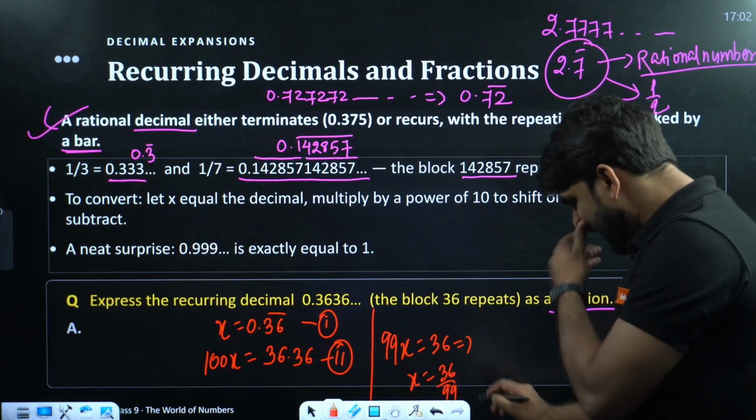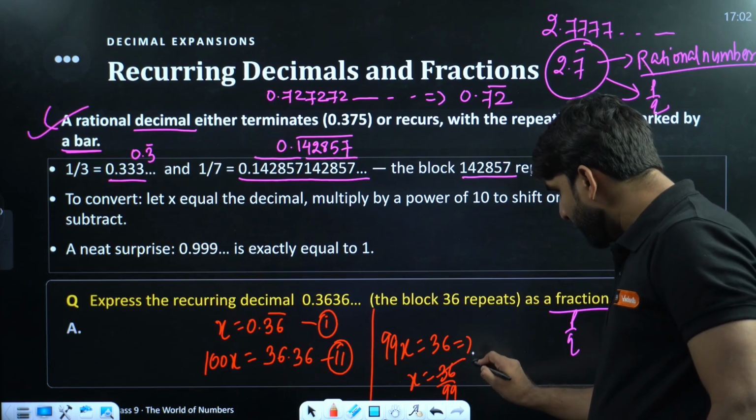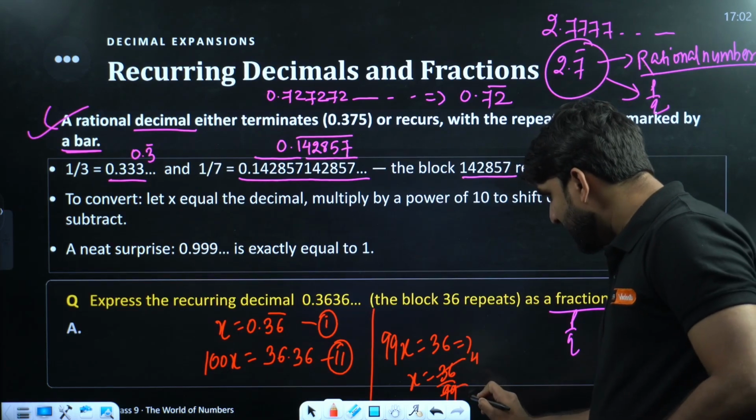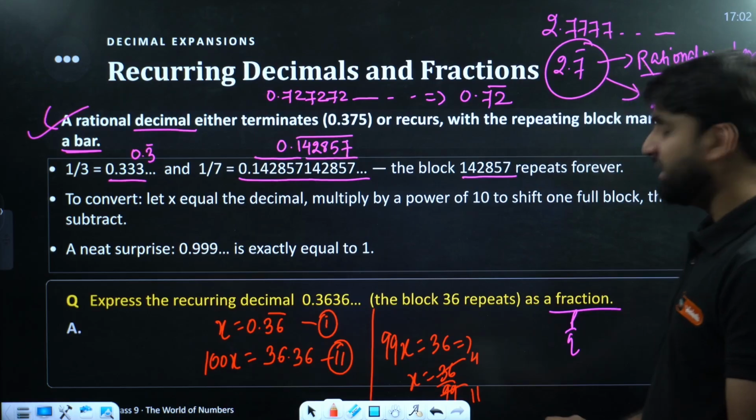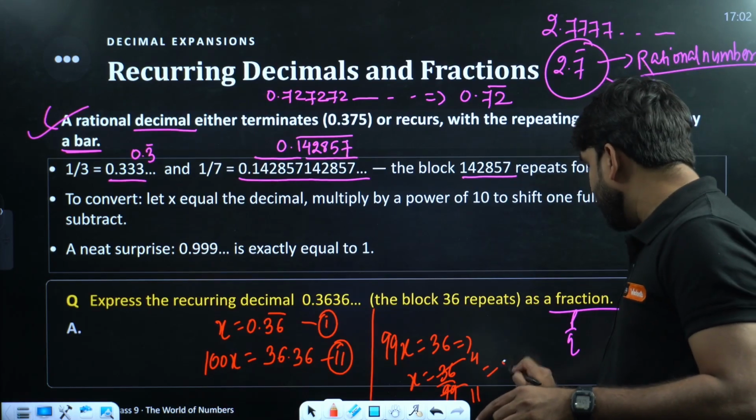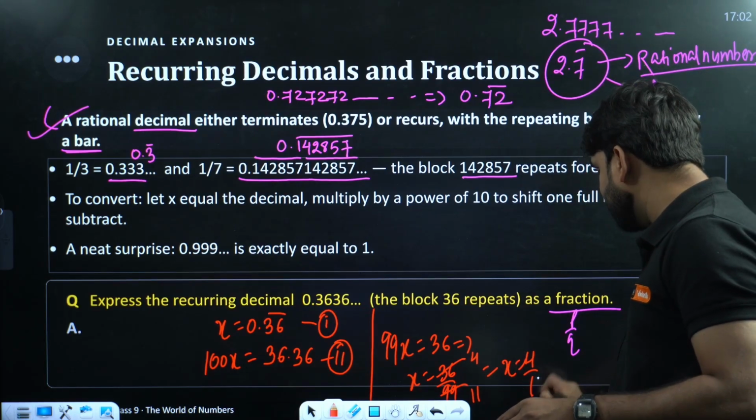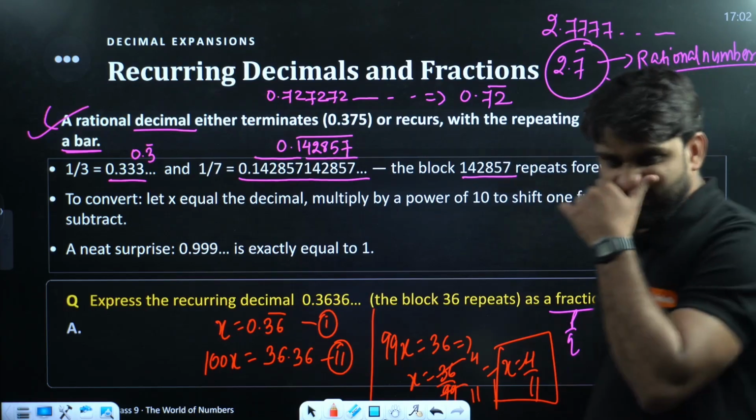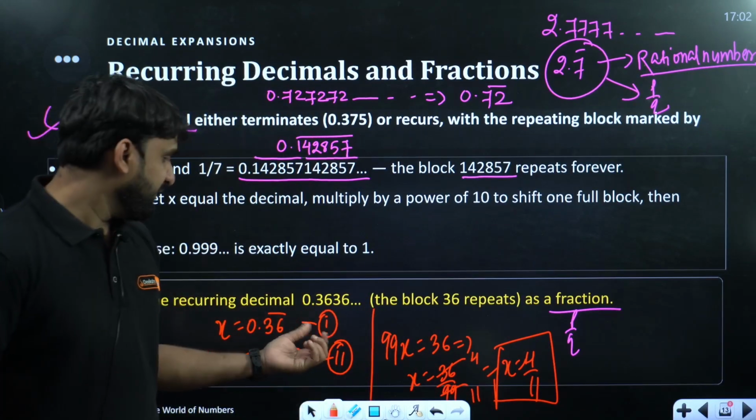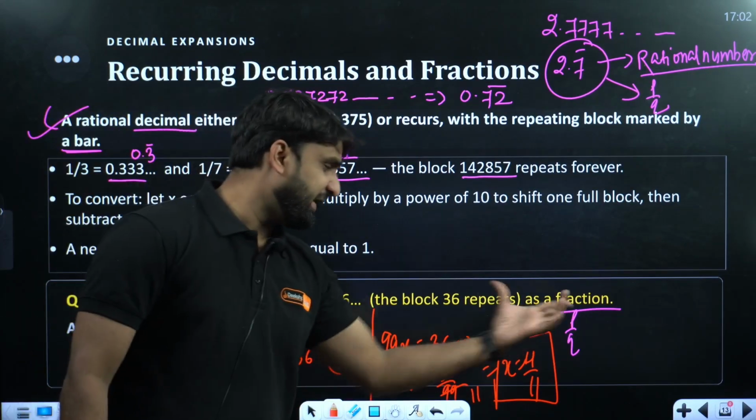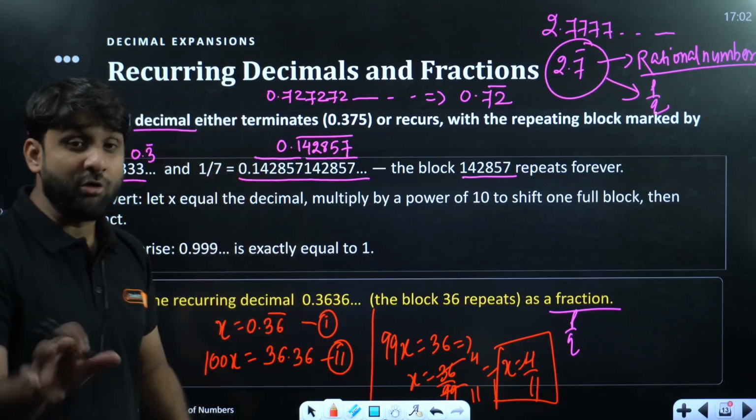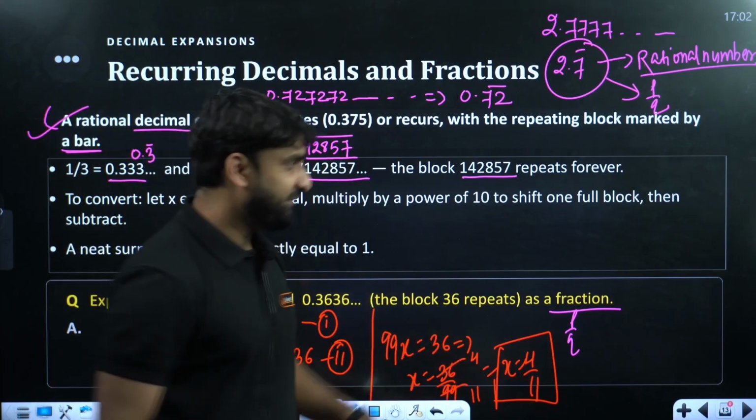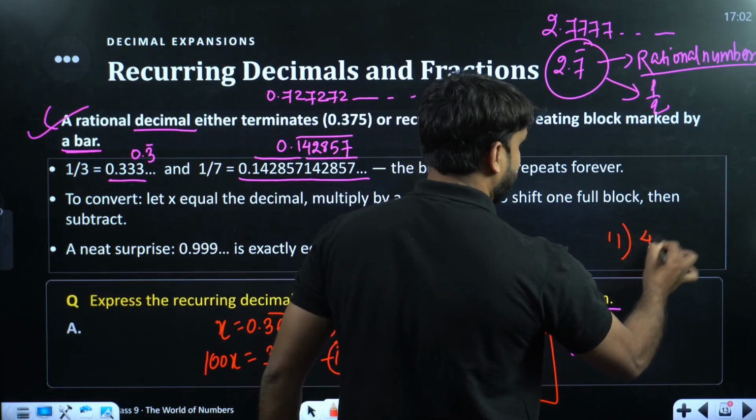Can we please cancel this? So 9 times 4 is 36 and 9 times 11 is 99. So we have x equal to 4 by 11 as the answer. We have converted this whole format into the form of a fraction. So this is equal to 4 by 11. Now if you divide 4 by 11 by long division, let's verify.